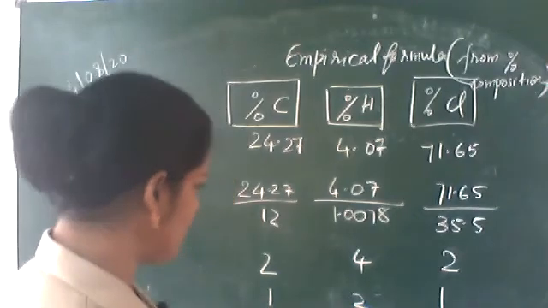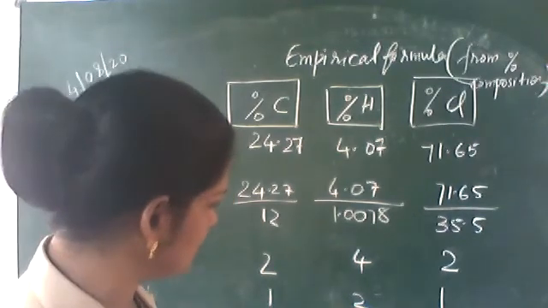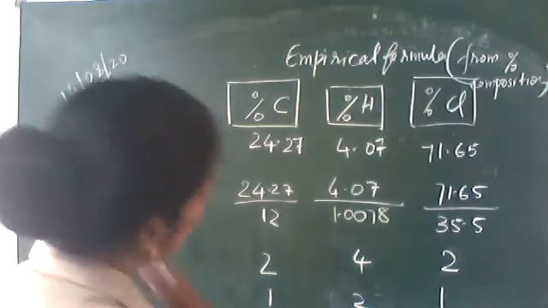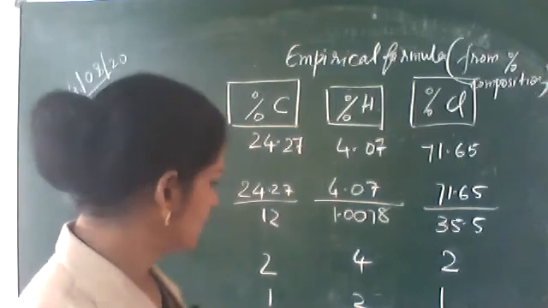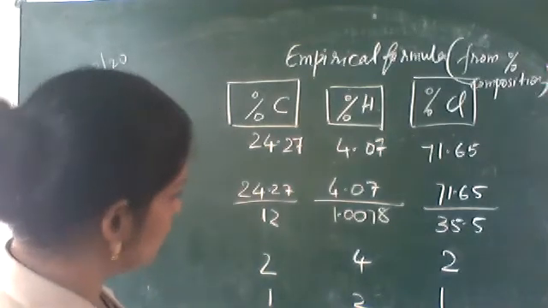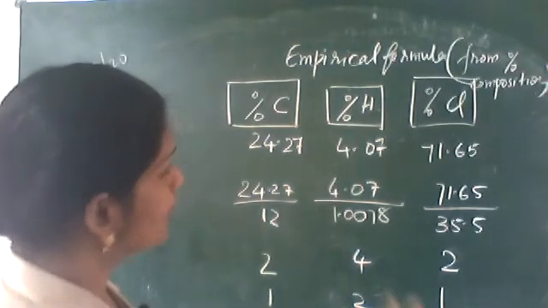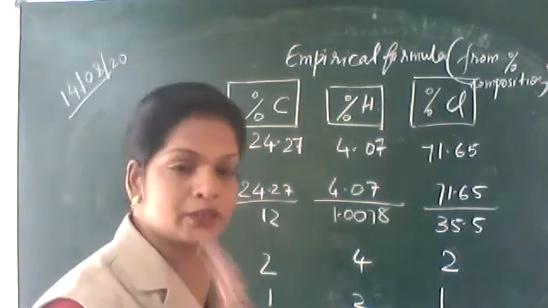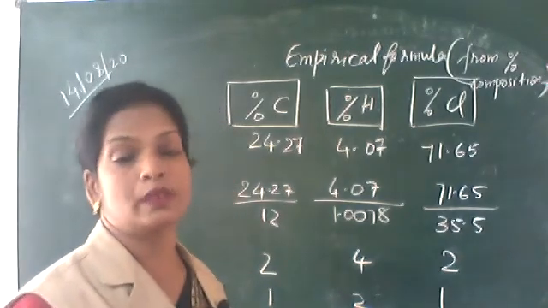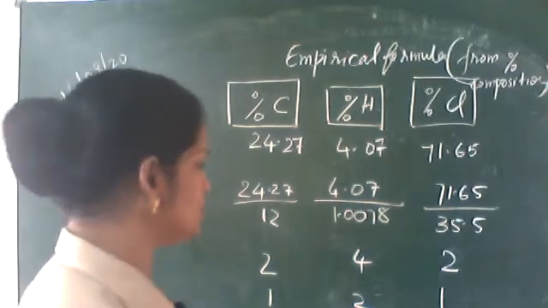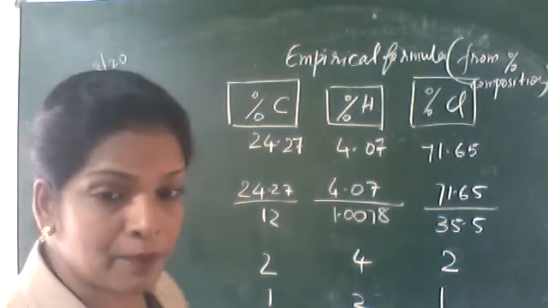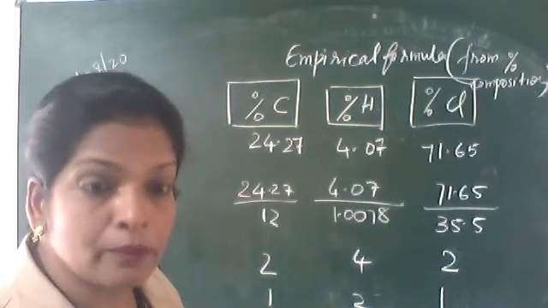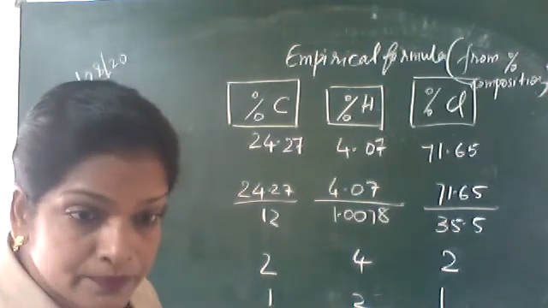So you select the smallest number out of this, that is 2. Divide all numbers by this smallest number, by 2. So you are getting the smallest whole number ratio. In empirical formula, it should be the smallest whole number ratio. Suppose at one point it is 1.5, then you have to make it into a whole number.